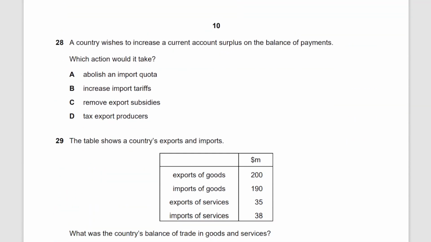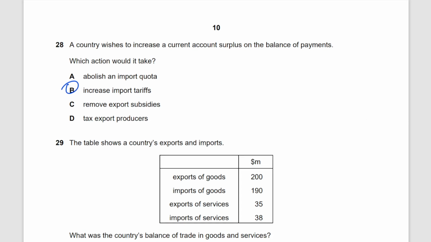So we're going to move on to the next question. A country wishes to increase a current account surplus on the balance of payments. Which action will it take? Abolish an import quota. This is not going to increase the current account surplus because an import quota actually reduces the imports. Increasing import tariffs, yes, this could be the right option. Remove export subsidies, no. Tax export producers, no. You need to encourage more exports and you need to try and limit the imports coming to the country so as to get into the current account surplus. So increase import tariffs, yes. But again, there is a problem.